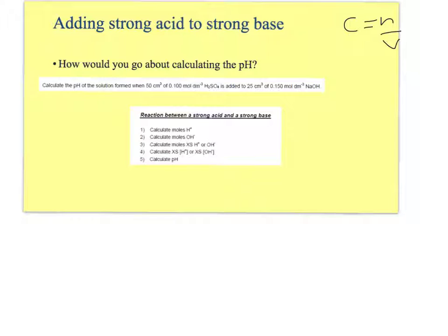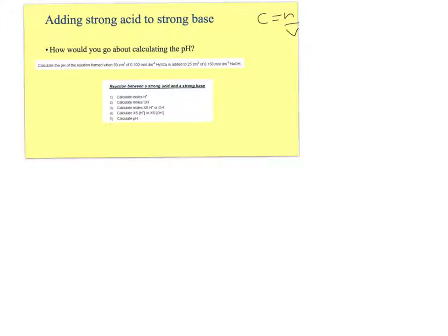So, I'm going to calculate the pH of a solution formed when 50 centimetres cubed of 0.1 molar H2SO4 is added to 25 centimetres cubed of 0.15 molar NaOH. Let's make this a little bit smaller. So, first thing you need to know is the number of moles of H+. So, remembering that N equals C times V,